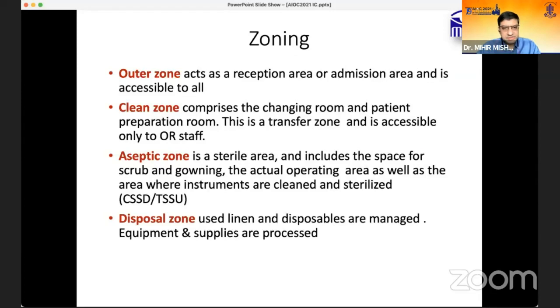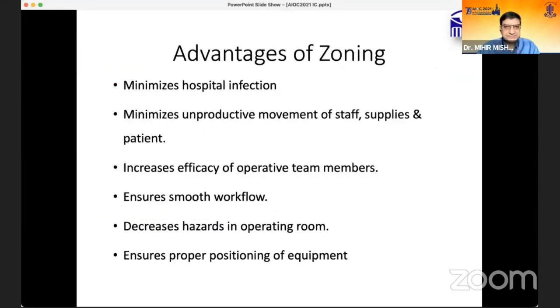The aseptic zone is mostly the core OT or the operation room, and also the scrubbing and gowning area, along with part of the CSSD. And the disposal zone is where the already used linen and disposables are taken to the CSSD.